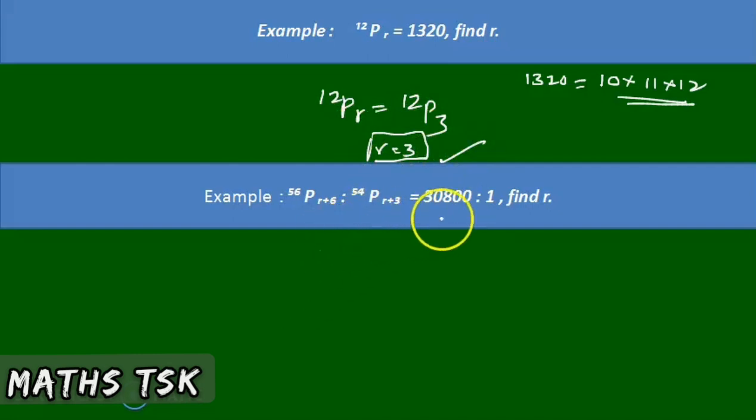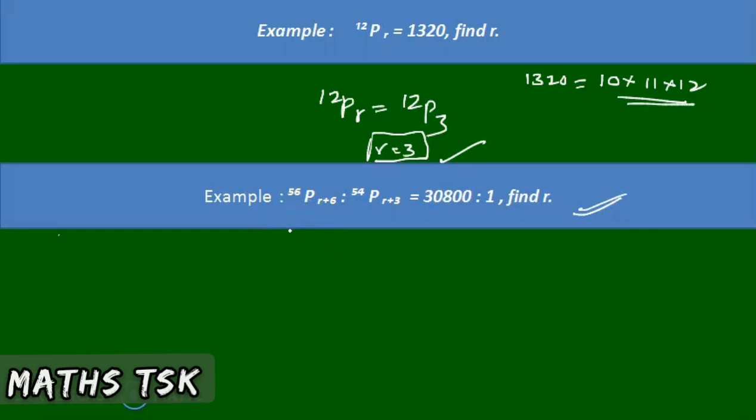Look into this problem. There is a set of ratios, nPr ratio is equal to this, then find the value of r. Many of them ask this question. So let us solve this here. 56P(r+6) is to 54P(r+3) is given.